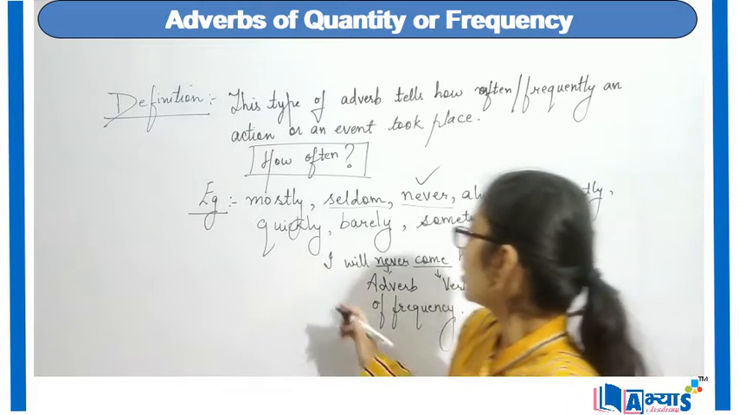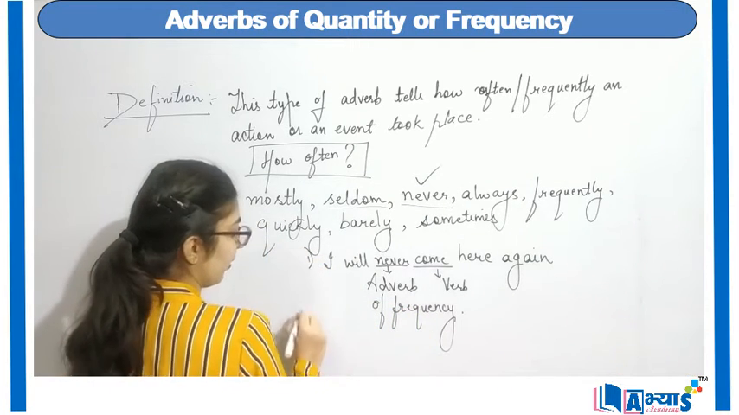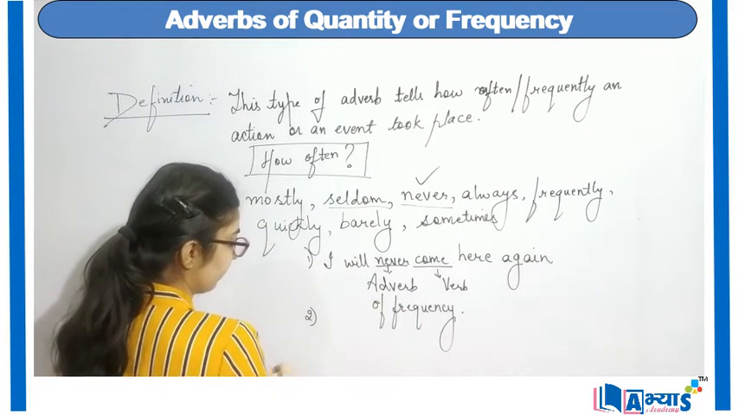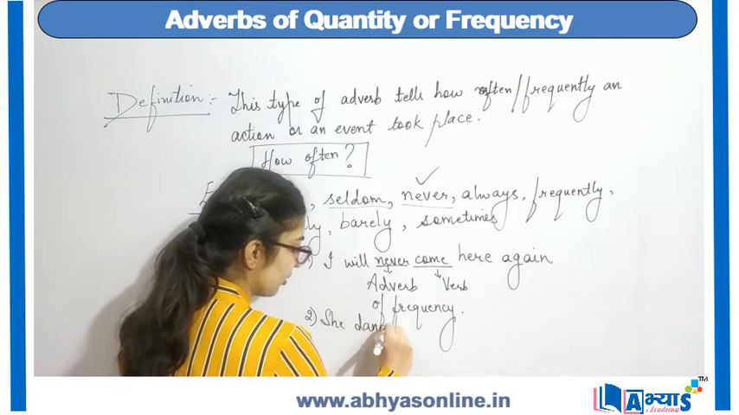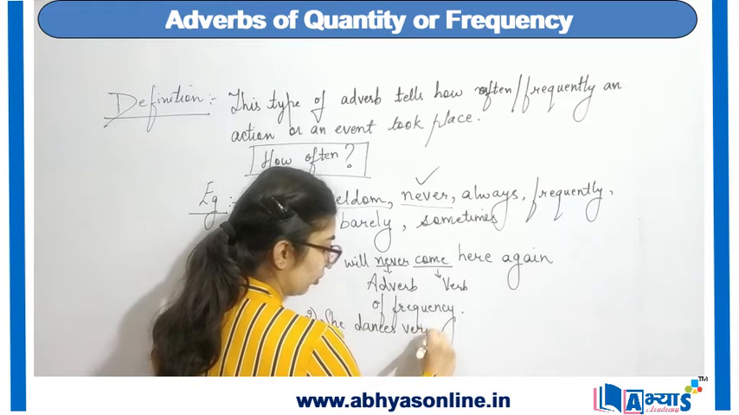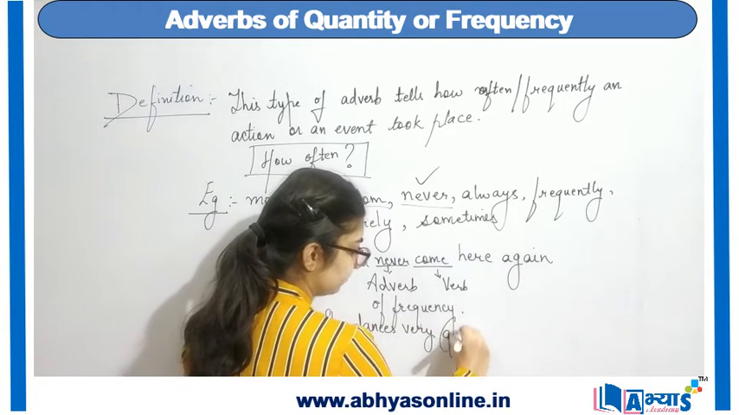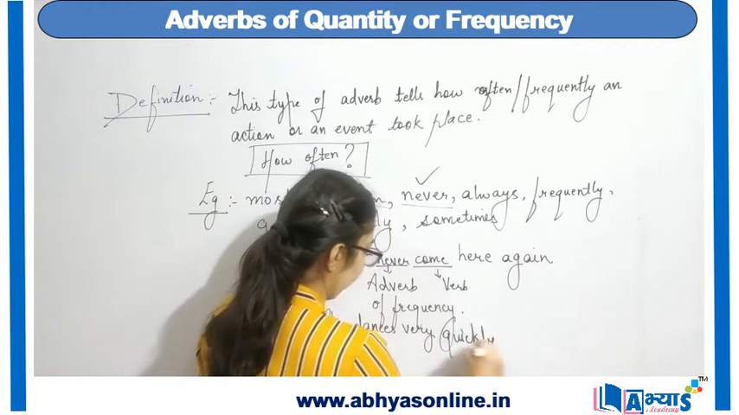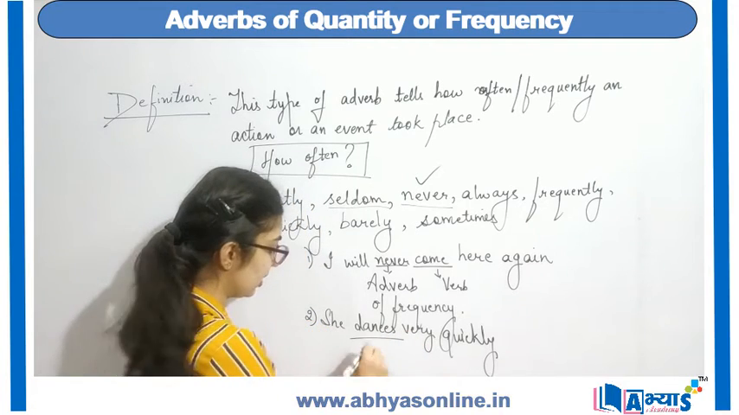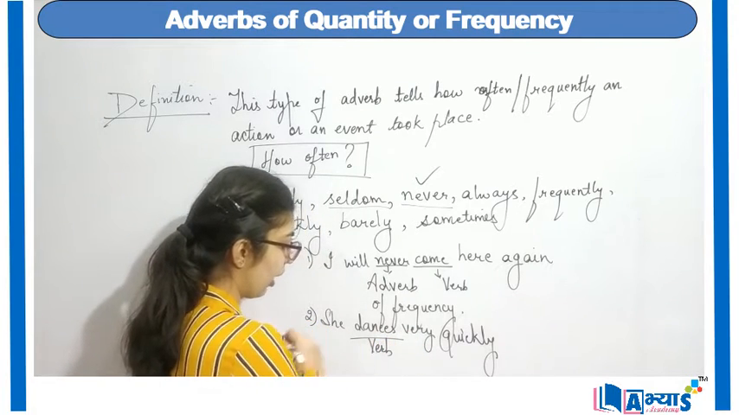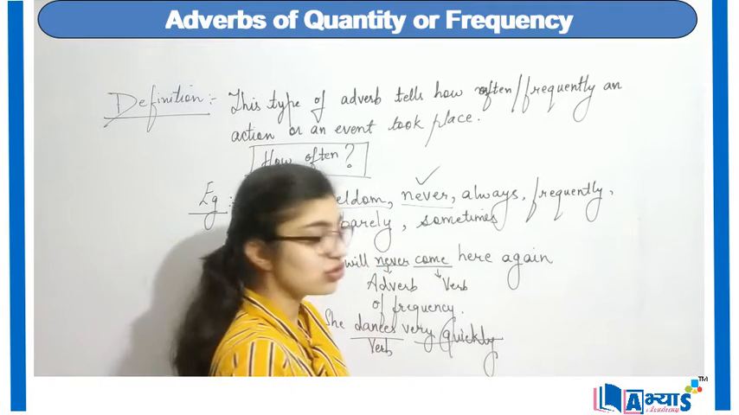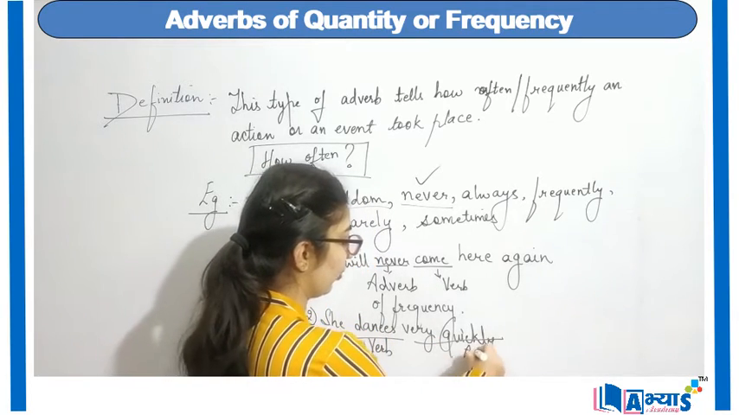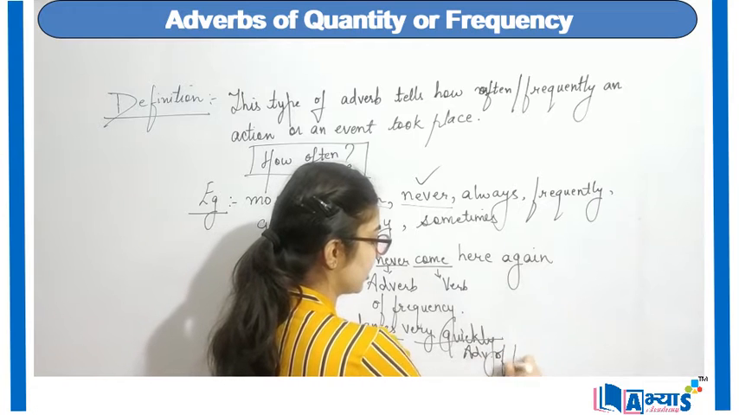Clear? Some other examples of adverb of frequency can be, she dances very quickly. Now again, dance over here is a verb, and how often does she dance? Very quickly. So very quickly is again the adverb of frequency.